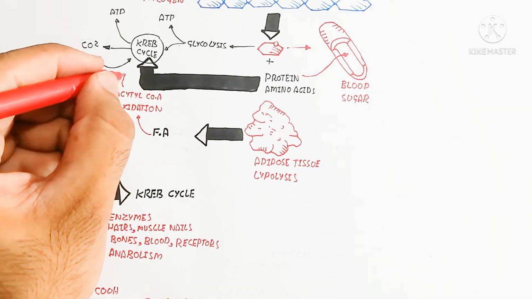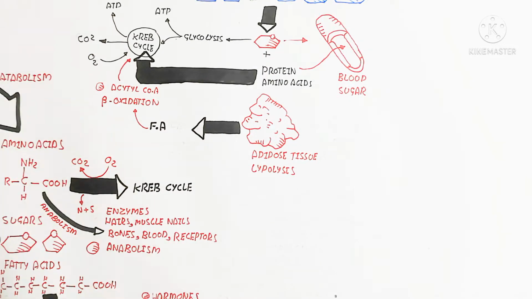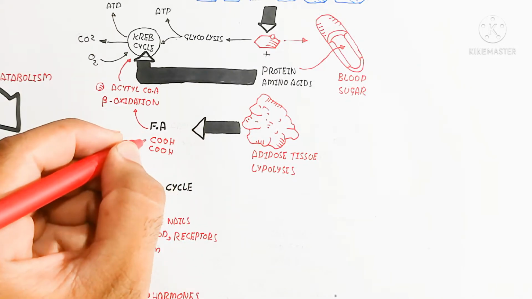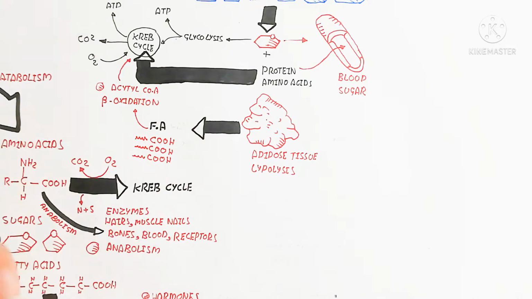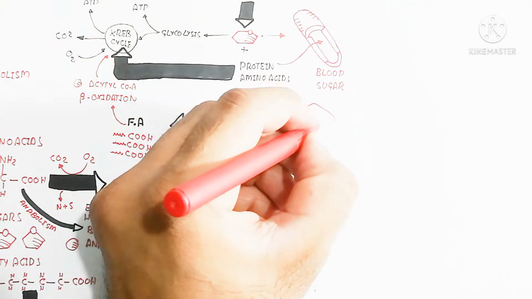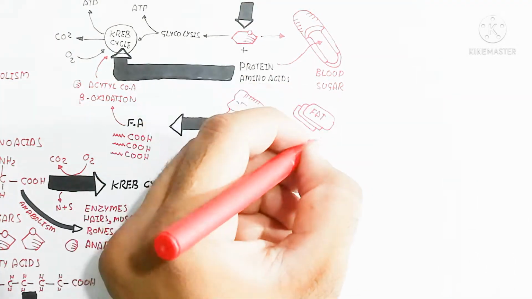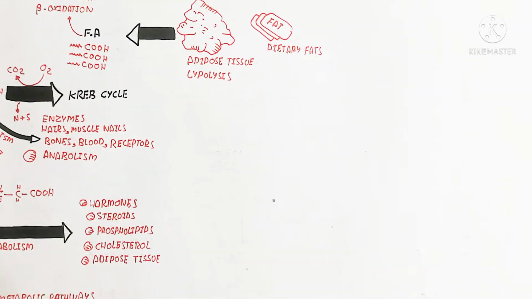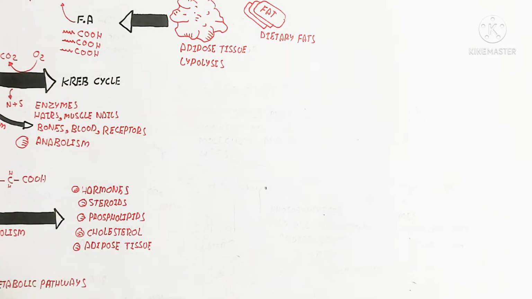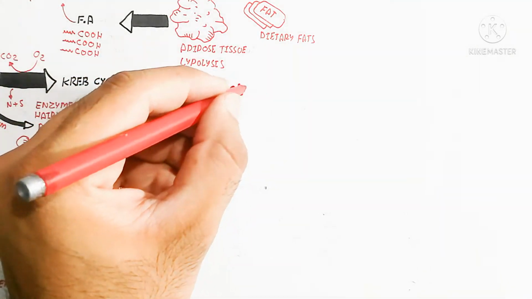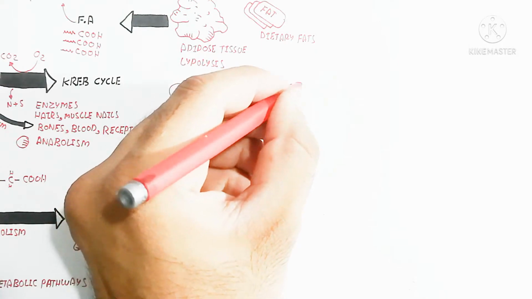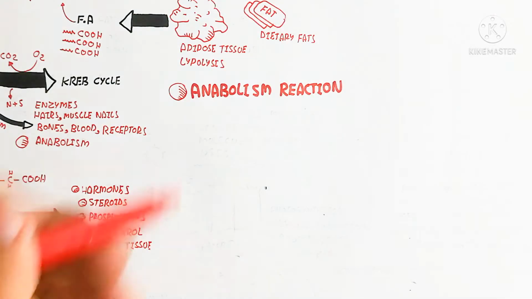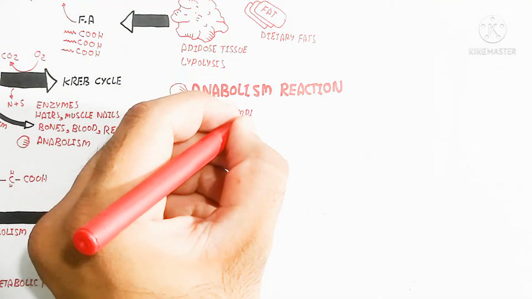So here is the adipose tissue, which is converted into fatty acids by lipolysis, known as catabolism, while dietary fat is also converted into fatty acids. It is known as the catabolic effect. So the free fatty acid undergoes beta oxidation to produce acetyl CoA, and that goes into the Krebs cycle to produce more ATP. So I hope that makes sense.